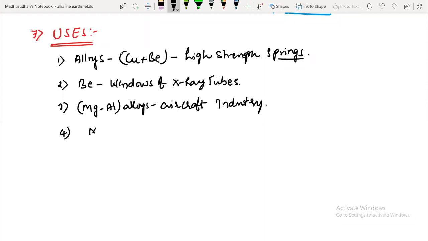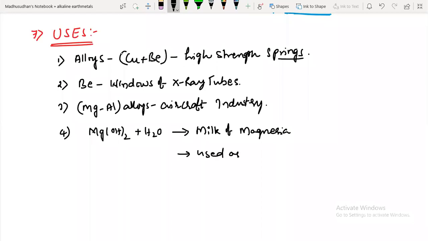Next, a suspension of magnesium hydroxide in water is called milk of magnesia. It is used as an antacid. In early days, it was used to treat stomach ulcers.